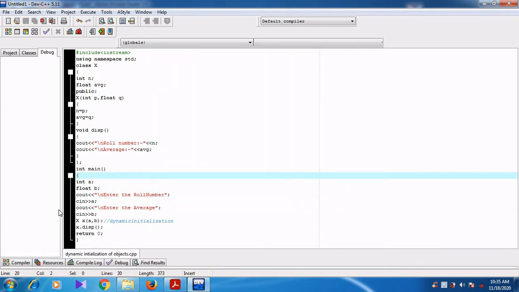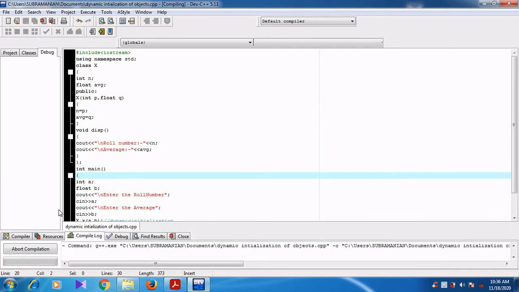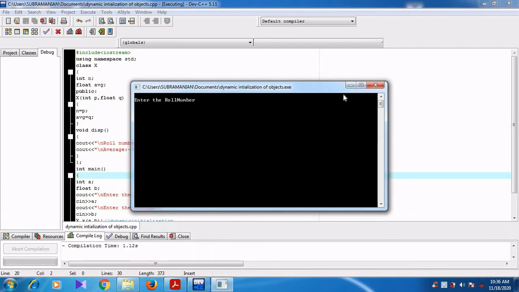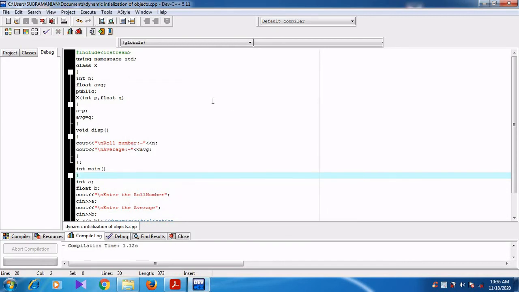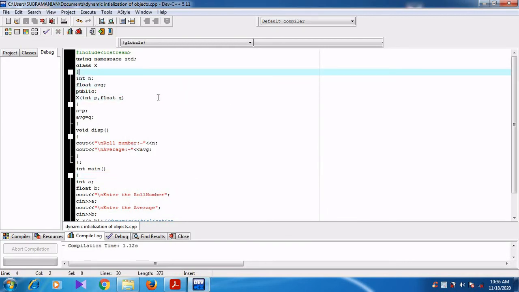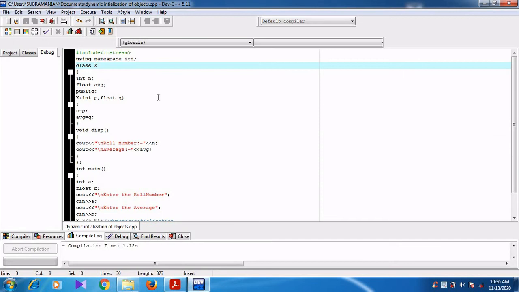After saving the program, when I press F11, before that I will explain the program. Here you see the class name. X is the class name, but it is not small x, it is given as capital X. Here you want to note it down. Don't try to use capital letters, but whenever we use uppercase, we should follow the uppercase till the end of the program.